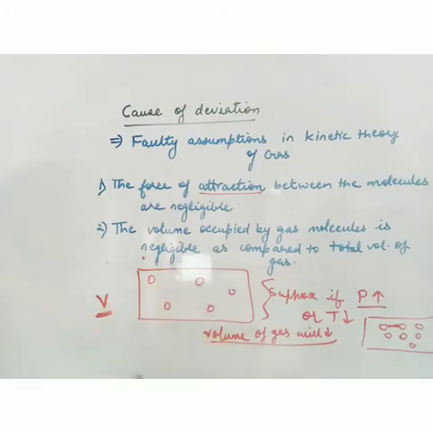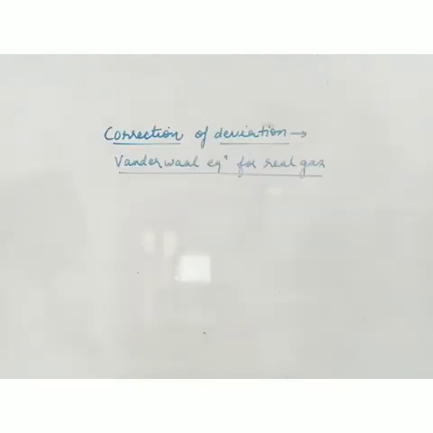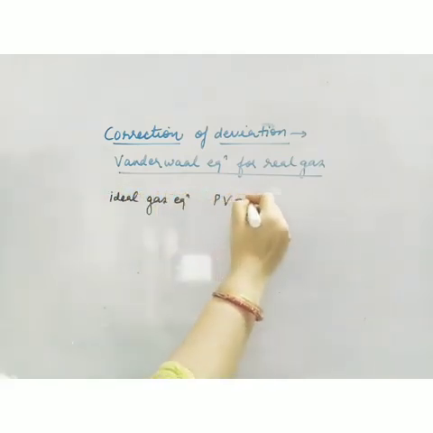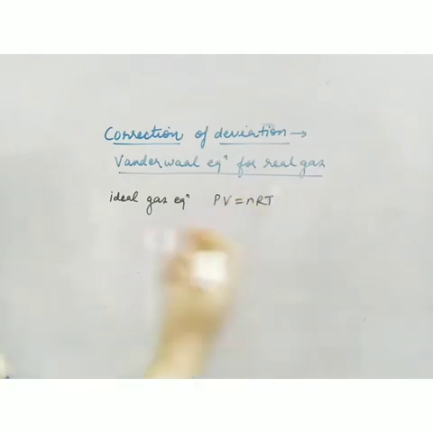So now what we have to do, we have to correct these two assumptions or postulates of the kinetic theory of gas. Now, correction of deviation, that is the van der Waals equation for real gas. What is the ideal gas equation? The ideal gas equation is PV = nRT, but none of the gases follows this equation. So now we are making corrections in this equation so that it can be followed by real gases also.